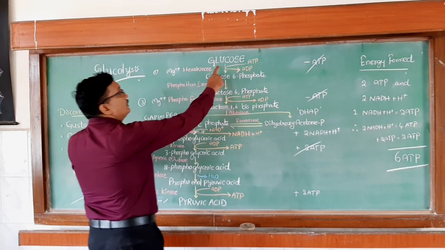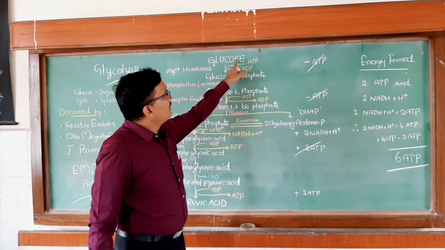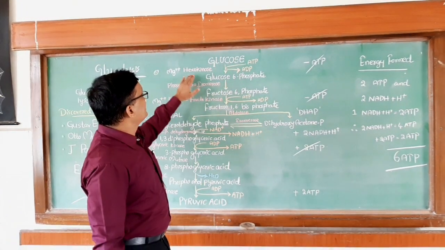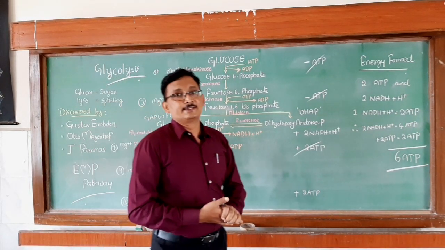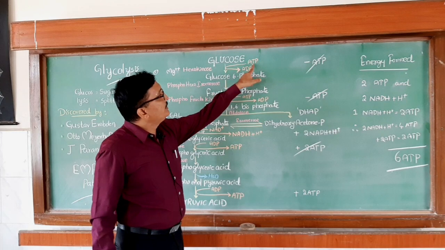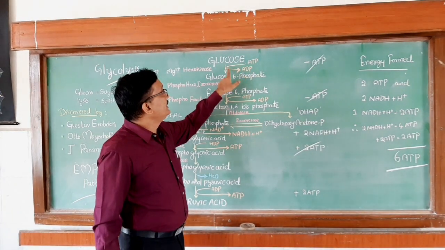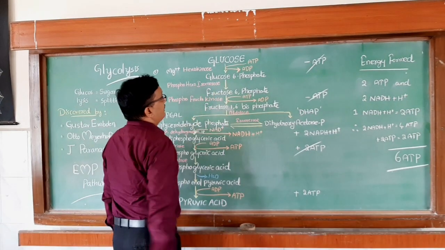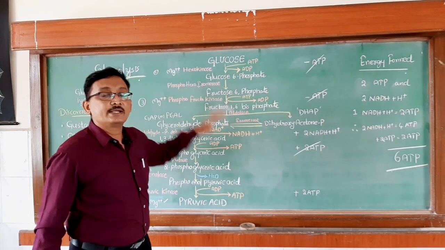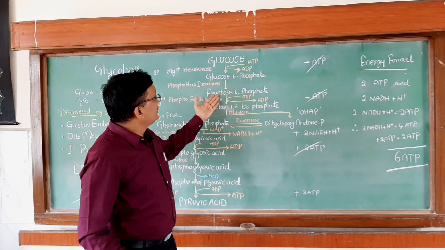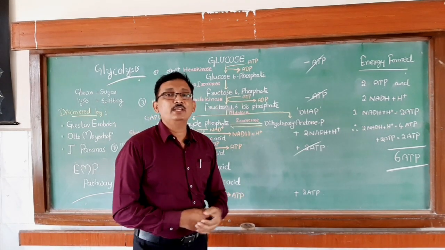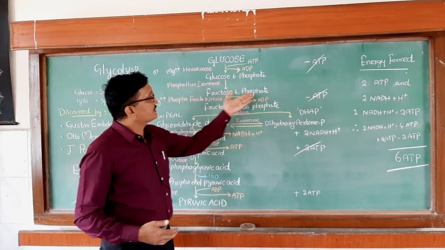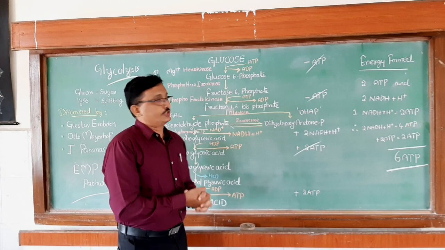In the first step glucose molecule undergoes phosphorylation to form glucose 6-phosphate in the presence of an enzyme called hexokinase. And here one ATP molecule is utilized, so it is released as ADP molecule. Next step, glucose 6-phosphate molecule in the presence of phosphohexoisomerase converts into fructose 6-phosphate. Actually, glucose and fructose both are isomers. Now, fructose 6-phosphate is going to continue the rest of the reactions.